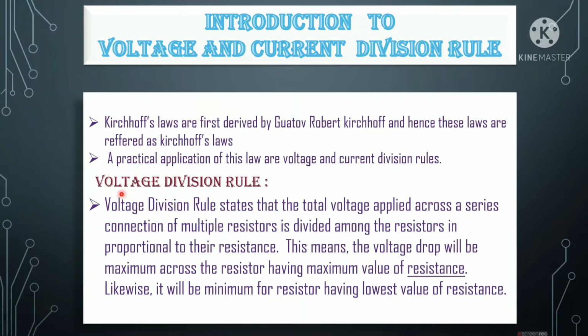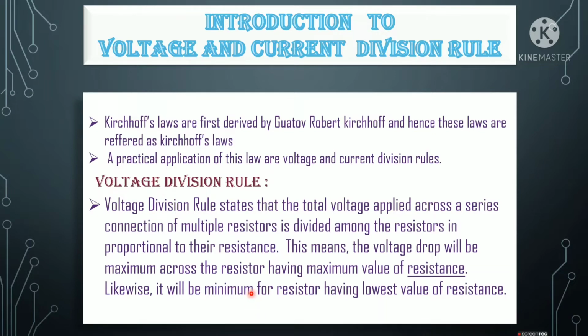So now let me start with VDR, that is the voltage division rule. The voltage division rule states that the total voltage applied across a series connection of multiple resistors is divided among the resistors in proportion to the resistances. That means it depends upon the value of the resistance. The voltage drop will be maximum across the resistor having the maximum value of resistance. If the value of a resistor is high, then the voltage drop will be high. Likewise, it will be minimum for the lowest value of resistance.